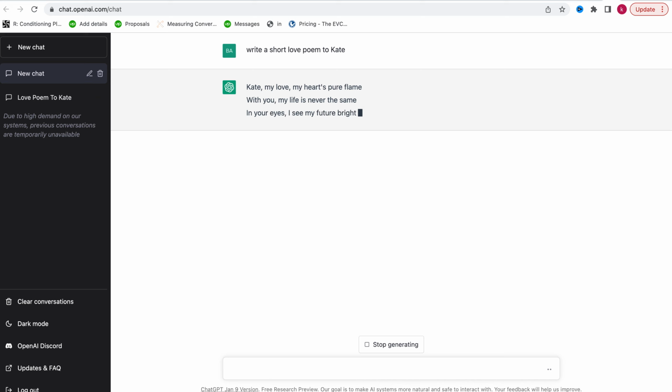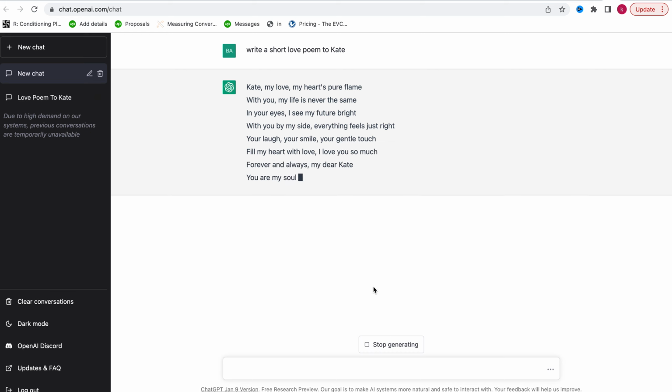If you want to stop generating, we can click here and then stop the generation, right? So yeah, you can stop it at any time. It's like Python or any other programming language. Whenever you send a request and it's running, you can stop it. So here it is, right? This is the short poem.